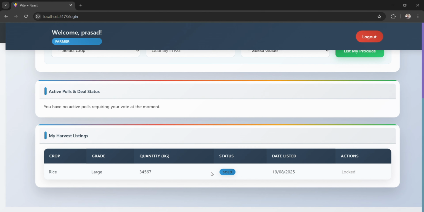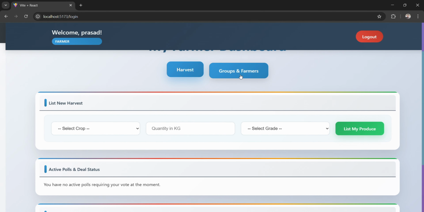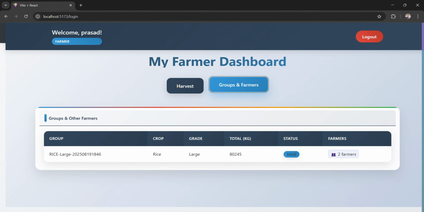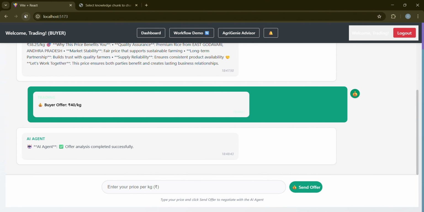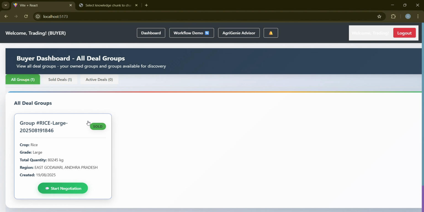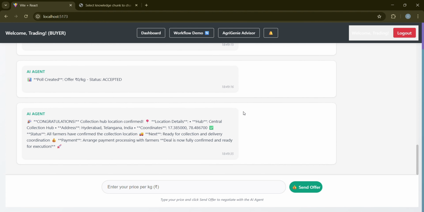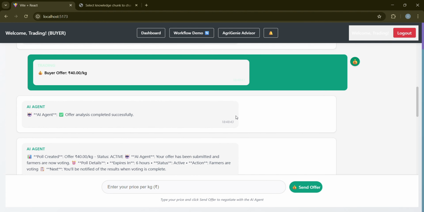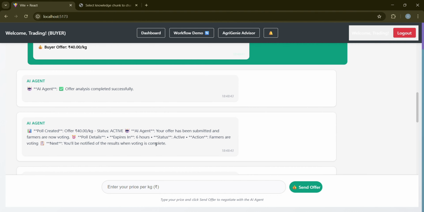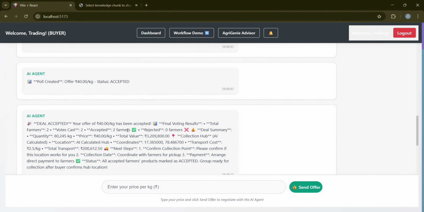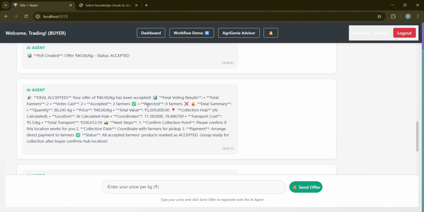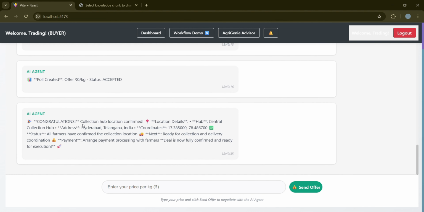After accepting both, our agent then would create an optimal common hub for all the farmers to make offline dealings, and this would be done by detecting and optimizing all the current farmer locations and selecting a central hub, which is Hyderabad here. And this is done by using the traveling salesman algorithm, as you can see. And after that, immediately the status is updated in both the farmer and the buyer dashboard. In the farmer dashboard, as you can see, his listings are updated and the current status is sold, and also when you check the group, the status is sold.